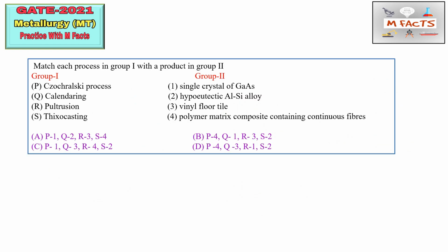So the next question is a matching type question. This is group first. Here some process names are given, and this is group second. These are some product names. Okay, so we need to match these processes with these products.